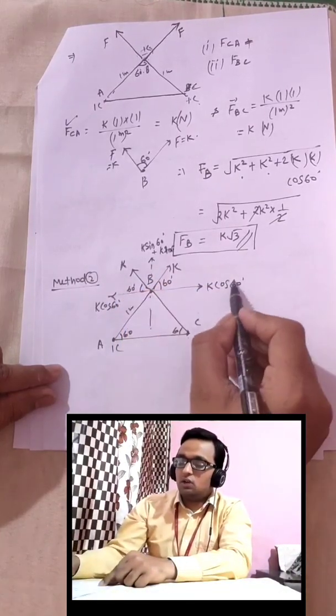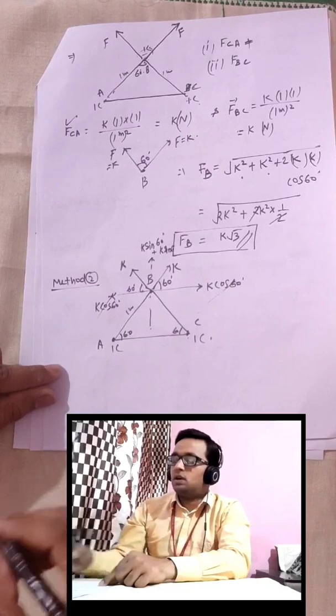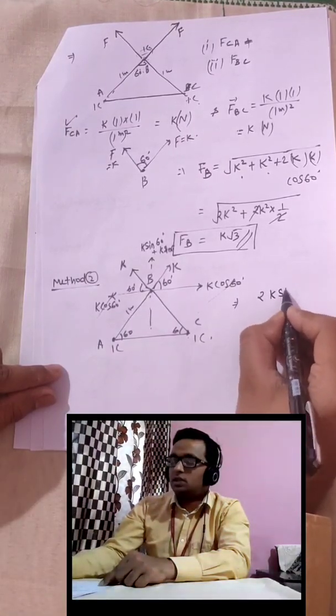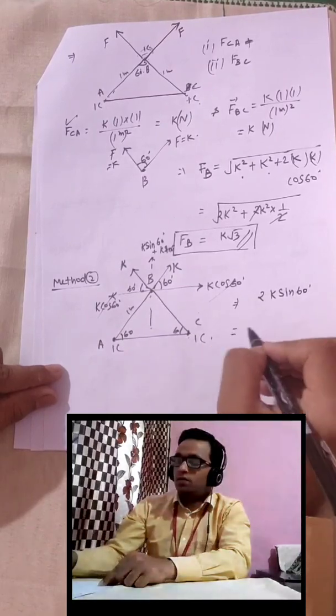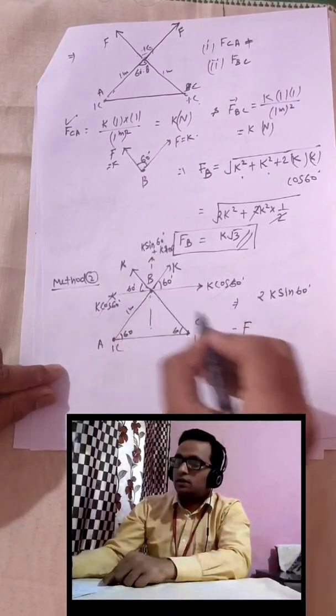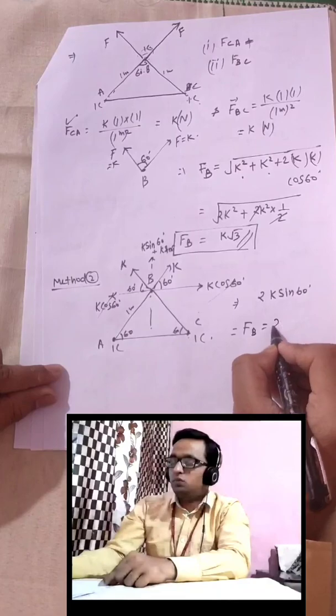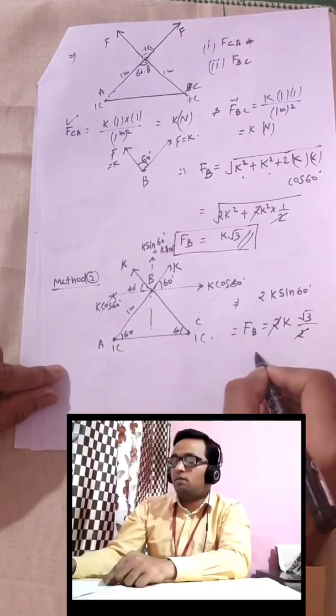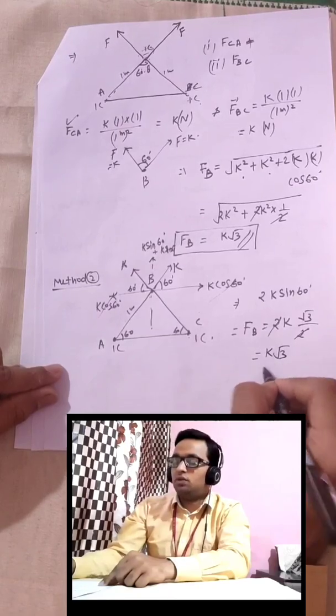So we can say that K cos 60 will be cancelled out. So our final answer is 2 times K sin 60. So the force on this point, that is B, will be 2 times K sin 60, and sin 60 is root 3 by 2. So our final answer is again K root 3.